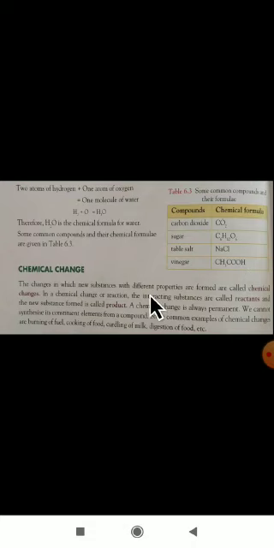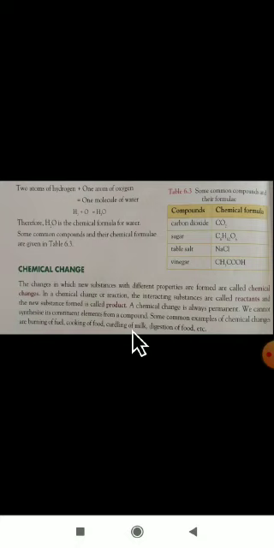Next, about chemical changes you learned. What is a chemical change? The change in which a new substance with different properties is formed is called a chemical change. Again, in a chemical change, the interacting substances we call reactants, and the new substance whatever it forms is called a product. In this para you have to remember the definition of a chemical change, what are reactants and what are products here. Okay, and examples for chemical changes.